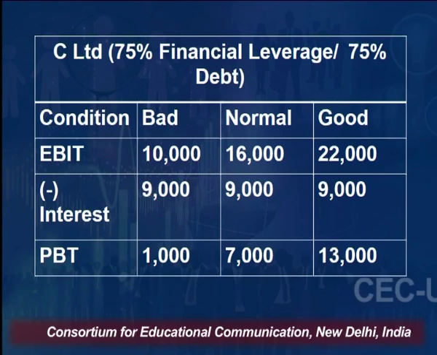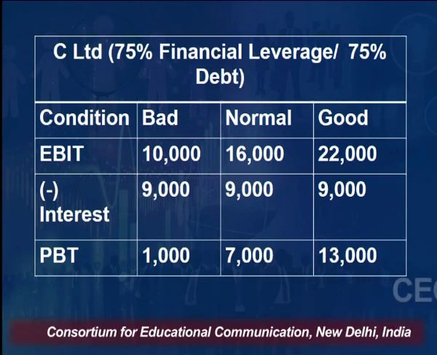Now, let us see the third case of C Limited, where 75% of funds are raised from debt. Okay, 25% is raised from equity and 75% is raised from debt. EBIT is again same in all the three cases, 10,000, 16,000 and 22,000 for bad, normal and good situation respectively. But since the 75% amount is raised from debt, the interest amount will be 9,000 in all the three situations.